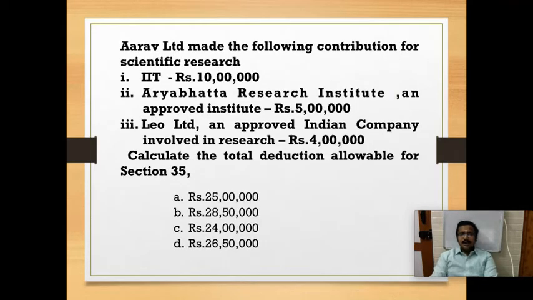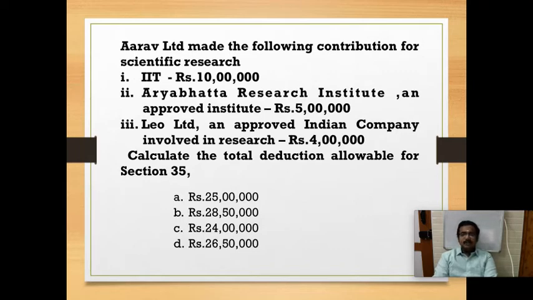And the next question. Arav Limited made the following contributions for scientific research: IIT rupees 10 lakh, Aryabhatta Research Institution, an approved institution, rupees 5 lakh, Leo Limited, an approved Indian company involved in research, rupees 4 lakh. Calculate the total deduction allowable under section 35.